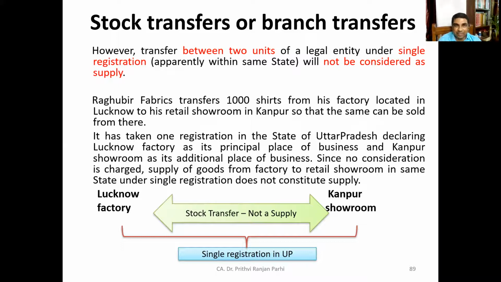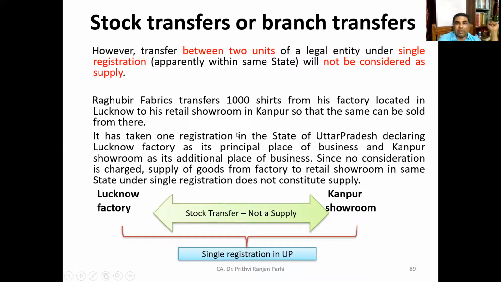Okay, but here one more concept is that of transfer between two units of a legal entity under single registration. Single registration means obviously it will be within the same state. Within the same state, there is an option, you may go for multiple registrations, but let us say with a single registration within the state, and there is a transfer between two units, that will not be considered as supply. Same, let us say the fabric manufacturer transfers 100 shirts from his factory located in Lucknow to his retail showroom at Kanpur. Now both of them are in UP, so that it can be sold there.